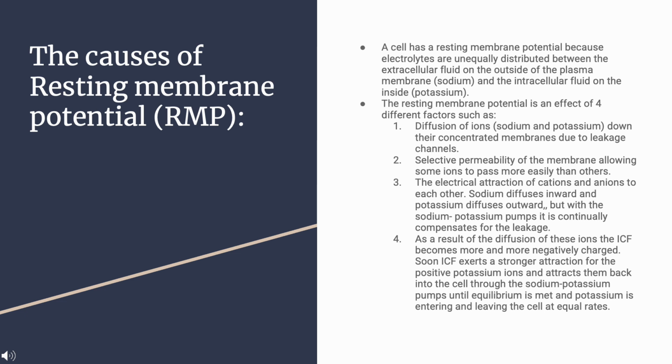But the sodium-potassium pumps continually compensate for the leakage. As a result of the diffusion of these ions, the ICF becomes more and more negatively charged. Soon, the ICF exerts a stronger attraction for the positive potassium ions and attracts them back into the cell through the sodium-potassium pumps until equilibrium is met and potassium is entering and leaving the cell at equal rates.